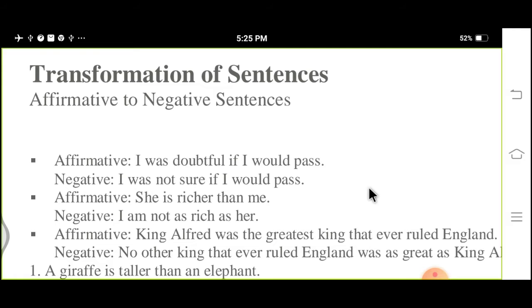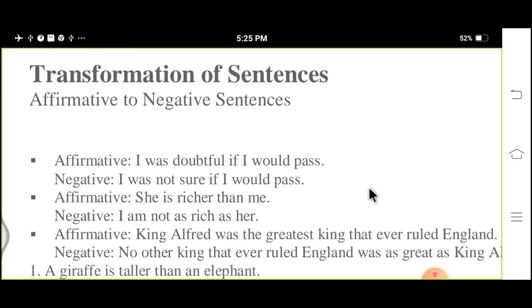Transformation of sentences is actually the change of structure of a sentence without changing the essence, without changing the meaning of the sentence.